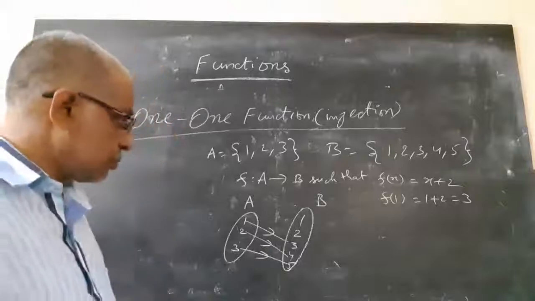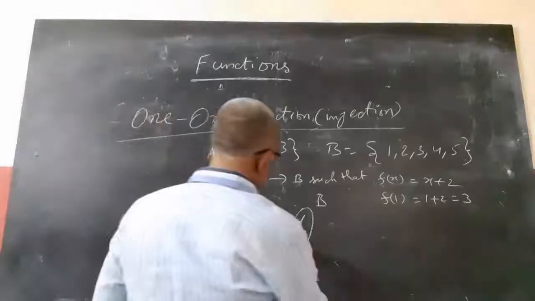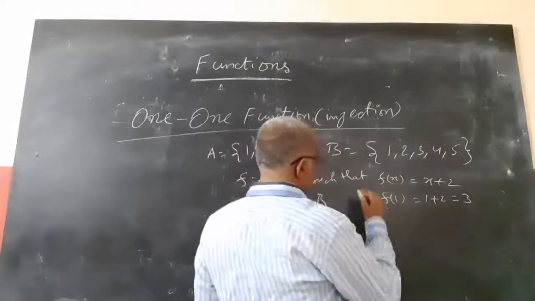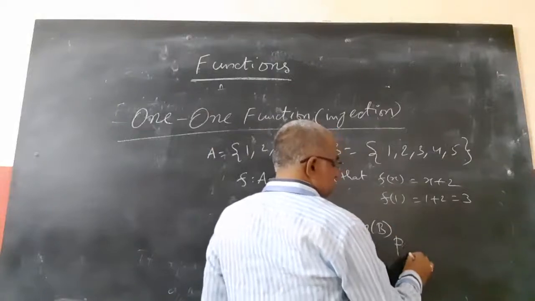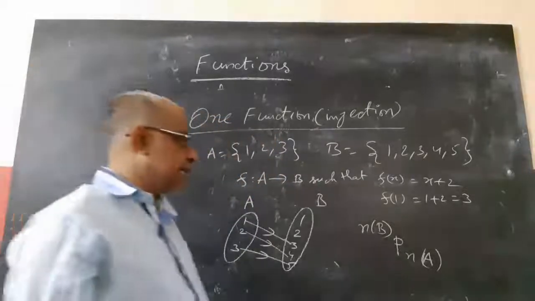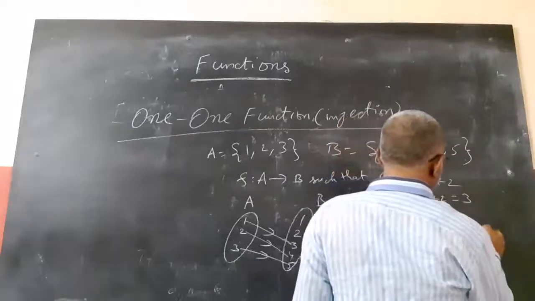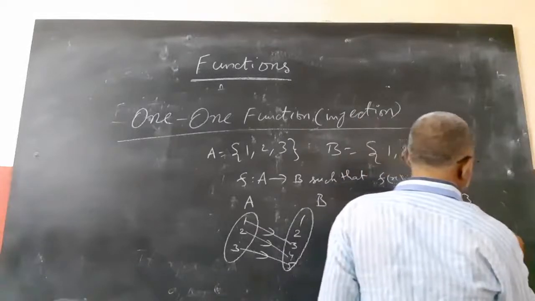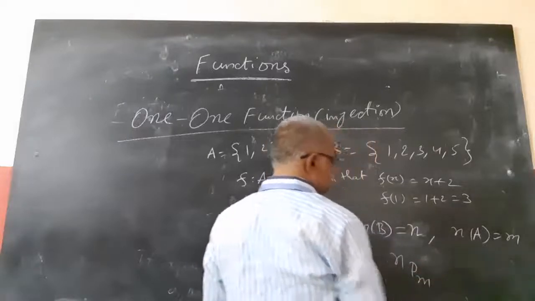Next, the number of one-one functions formed, if you observe, can be counted as follows. If I take the number of elements in B as n and the number of elements in A as m, then the number of one-one functions is nPm.